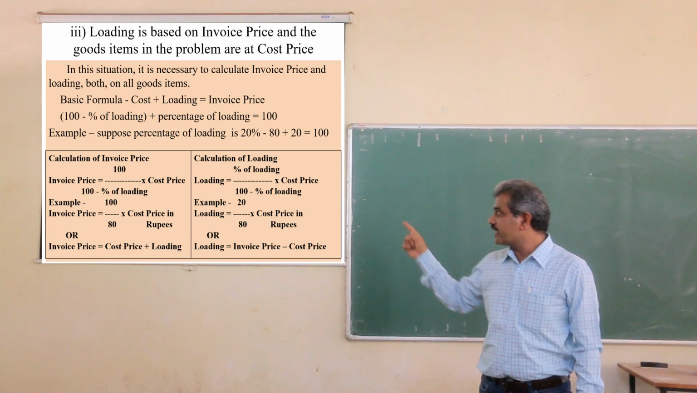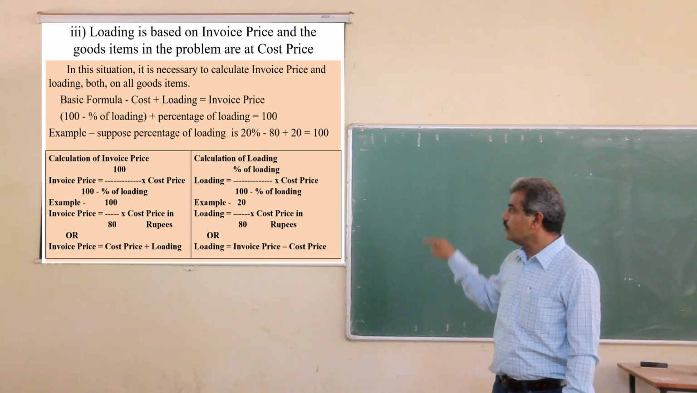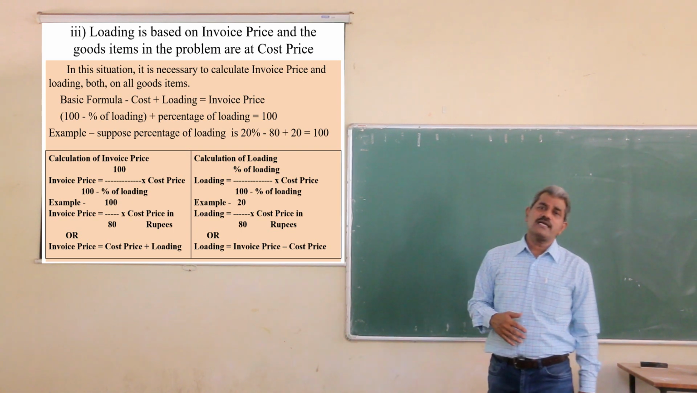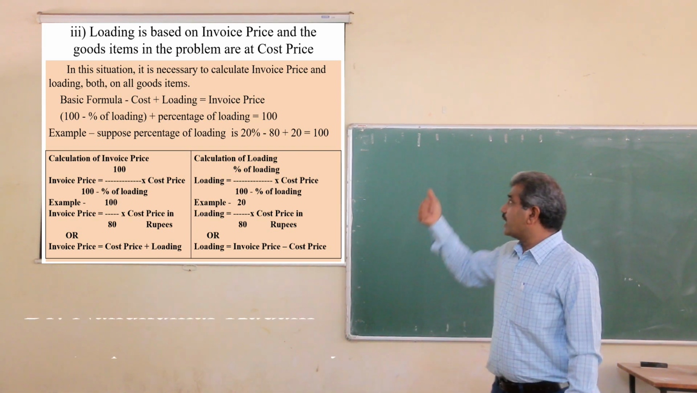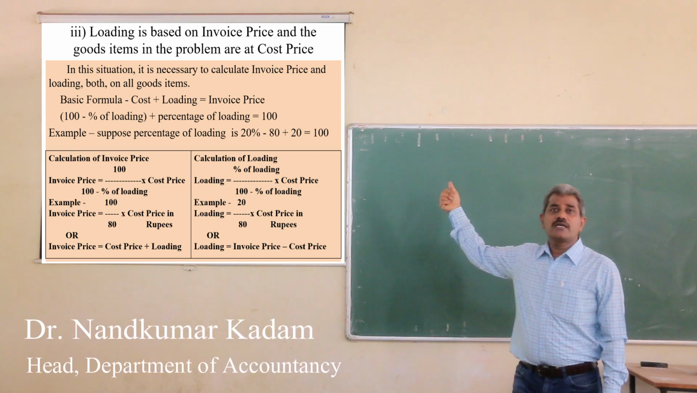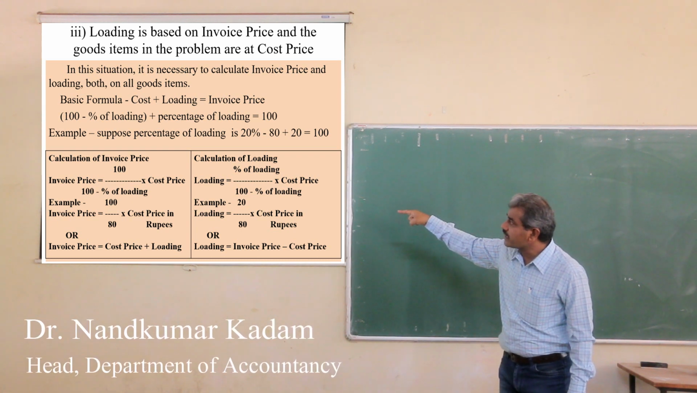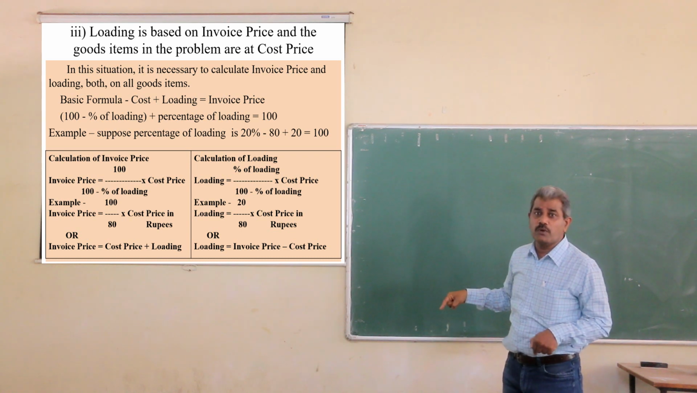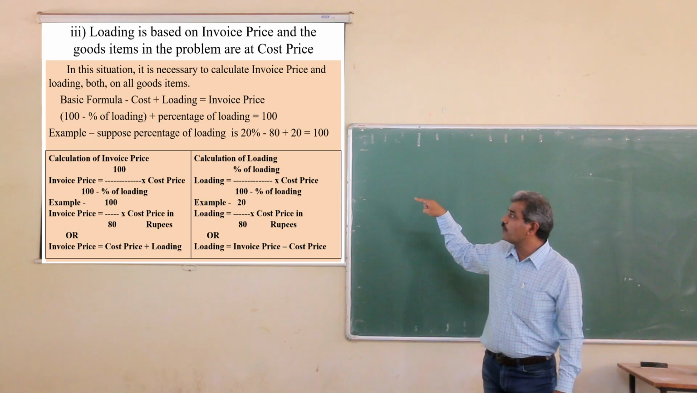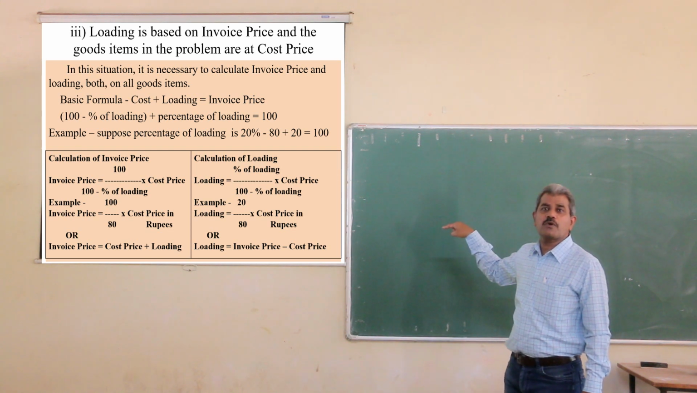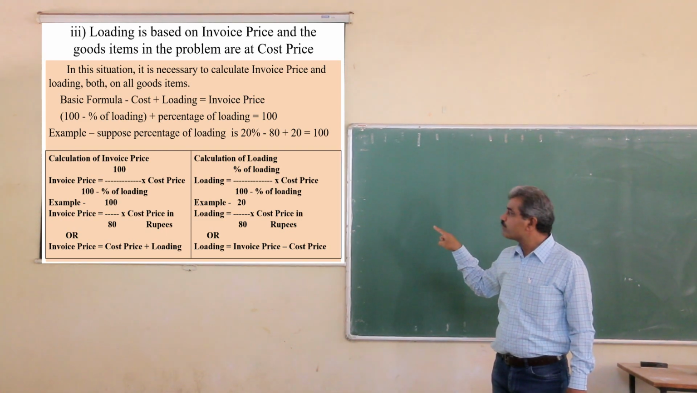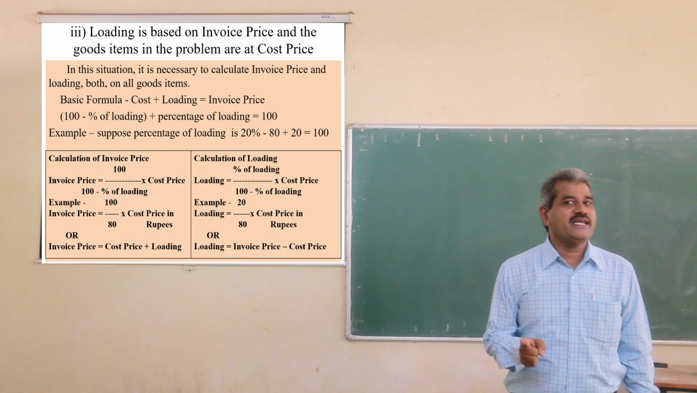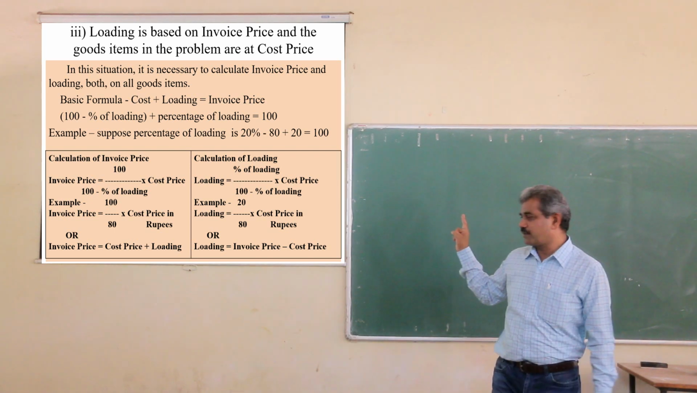So in this example, 100 divided by 80. 80 is the cost price in rupees. In the same way, we will calculate loading. The goods items are given at invoice cost price, so we have to take the cost price as denominator. Cost price means 100 minus percentage of loading. So percentage loading divided by 100 minus percentage of loading into cost price. So loading is equal to, in this example, 20 divided by 80 into cost price.